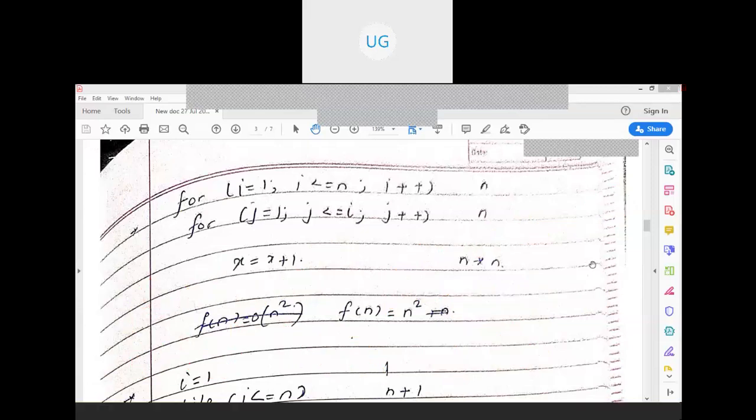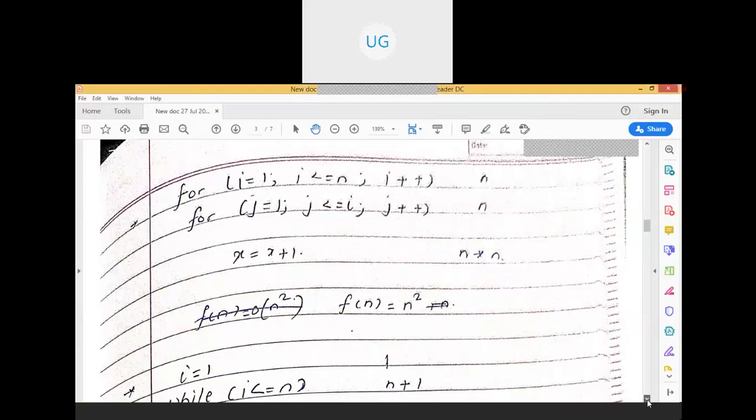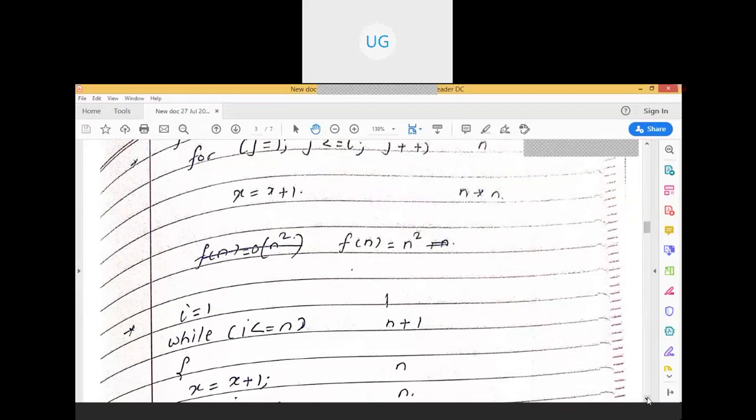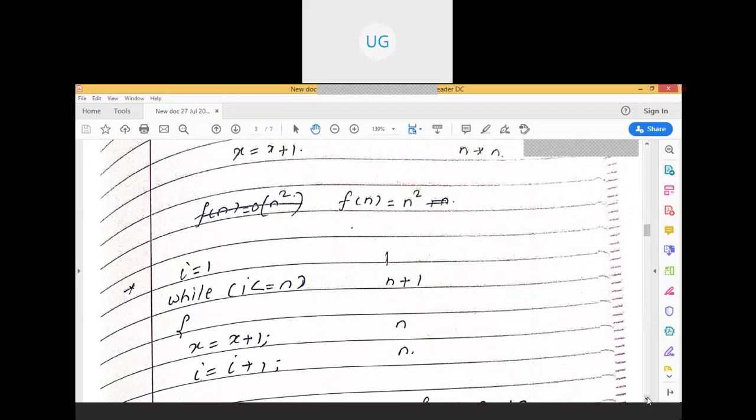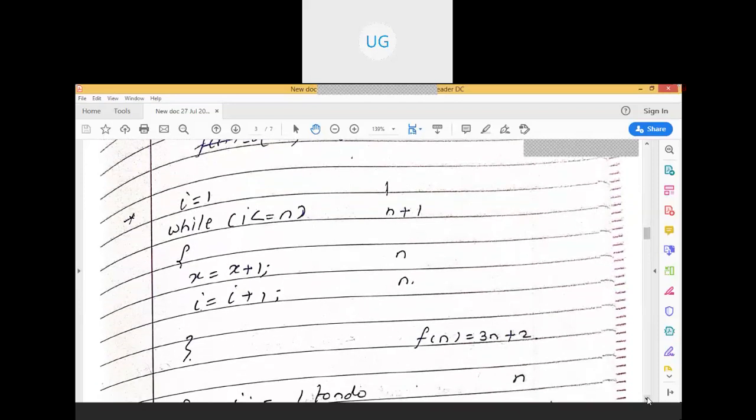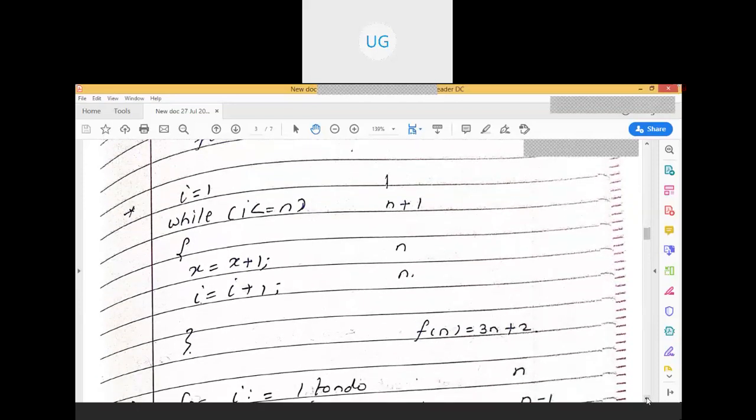Fine. Let's move ahead. I hope you are understanding everything. Am I audible? Is my screen visible properly? Yes or no? Okay, fine. So now let's move ahead.